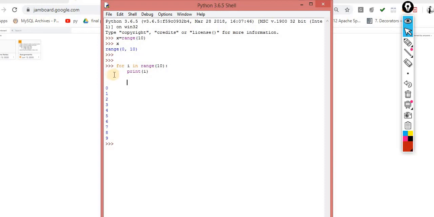No, I is not 0, because I define it over here. 10 means, as I already told you, the values starting from 0 and up to 9. But this is the syntax. The interpreter automatically understands, okay, this is a valid variable, no problem at all.